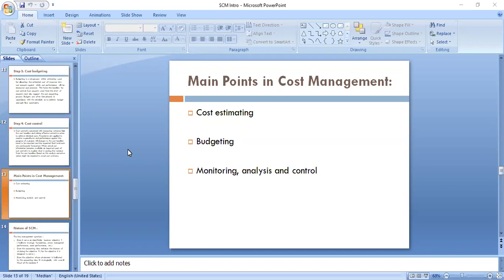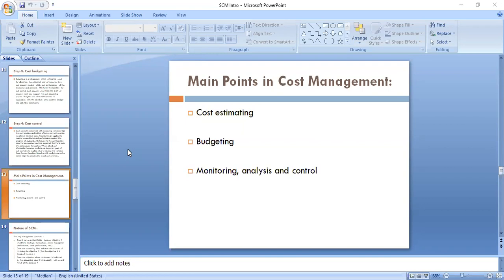Yesterday we discussed what cost management is. Under cost management, we have four steps, and those steps are resource planning, cost estimating, cost budgeting, and cost control. Correct, right? So whenever we study cost management, we should remember these points: cost estimating, cost budgeting, monitoring, analysis, and control, right?